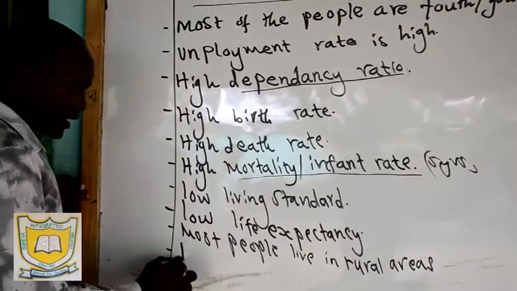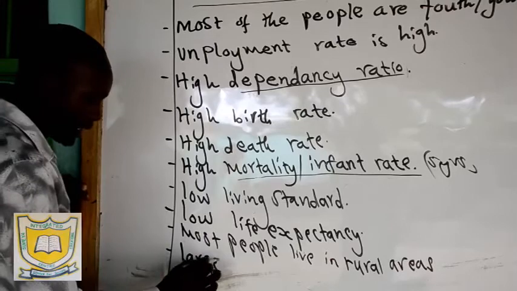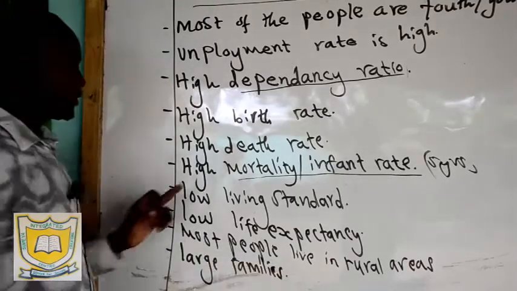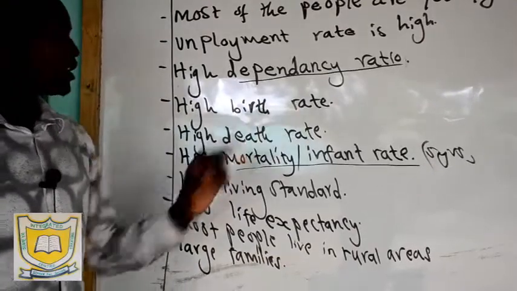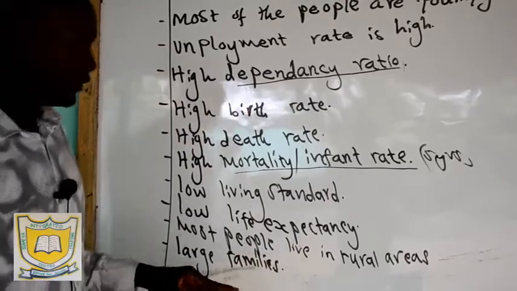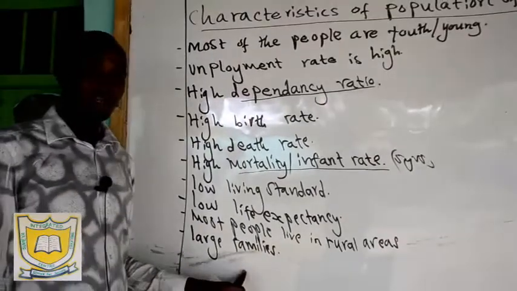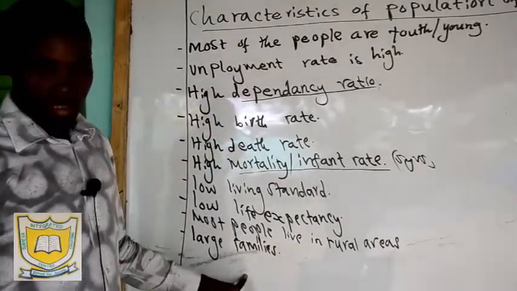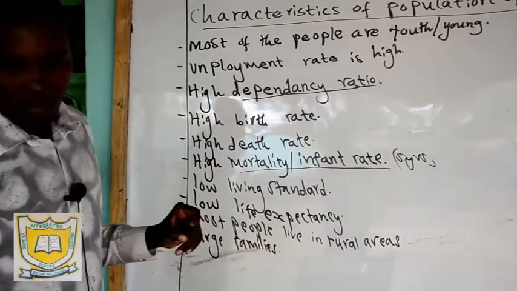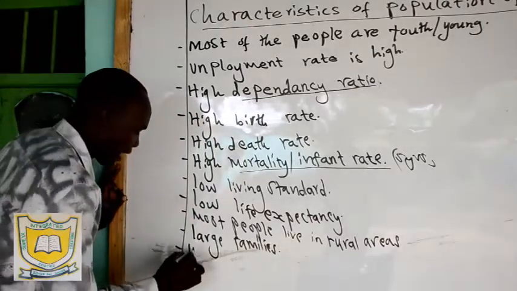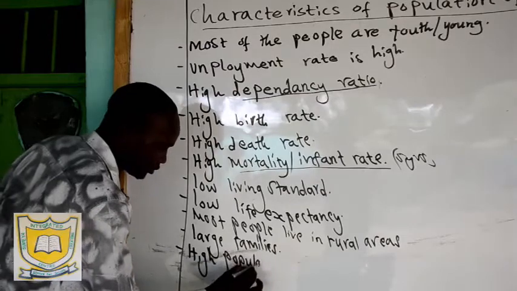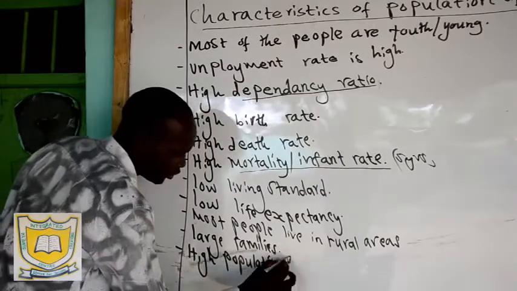Then also we have large families. Because we have said that the birth rate is high, we see large families with a large number of children in the family. Then also we have high population growth.